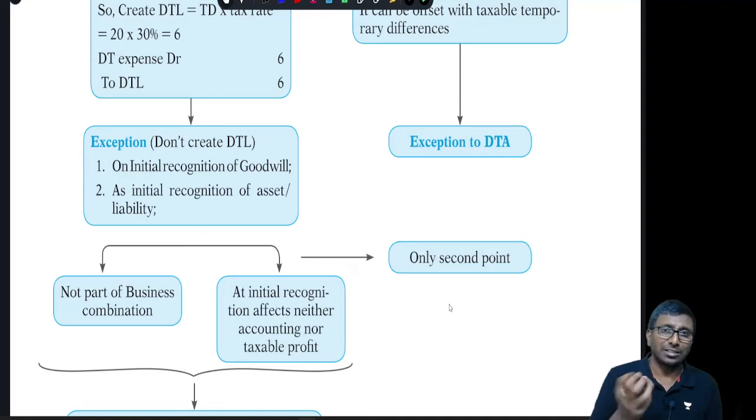You are getting an asset not under a business combination, but at the initial recognition itself, it affects neither accounting nor taxable income. I mean, it is not considered for tax purposes, also not considered as income for accounting purposes. Under that circumstance, suppose government has given you some grant, something at free of cost.